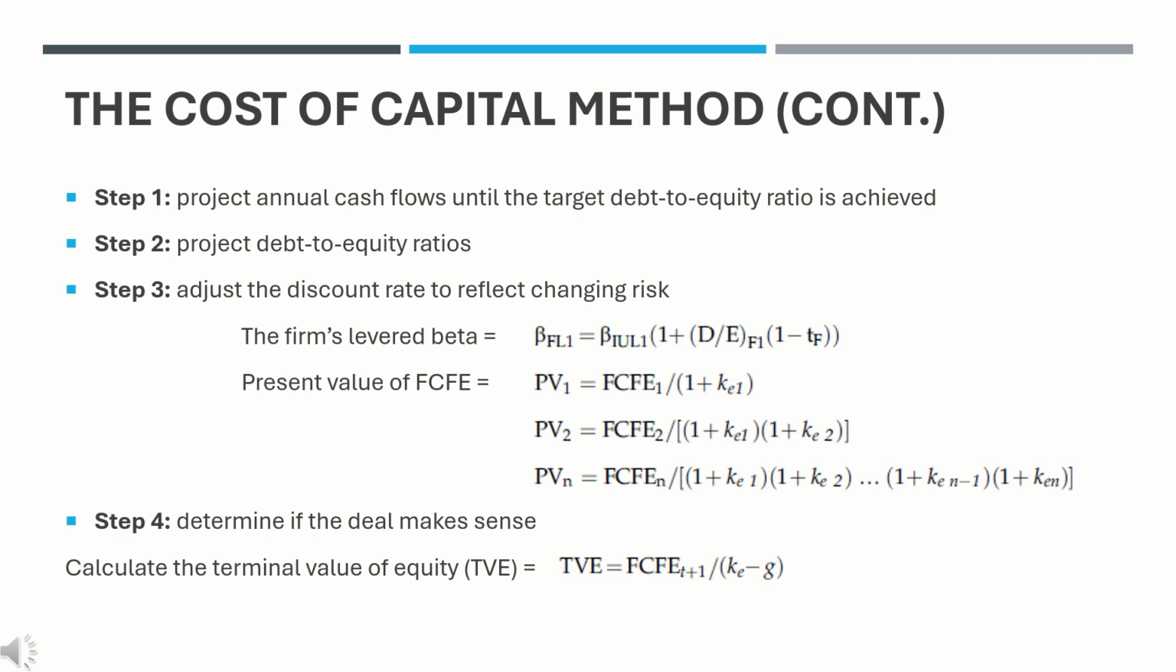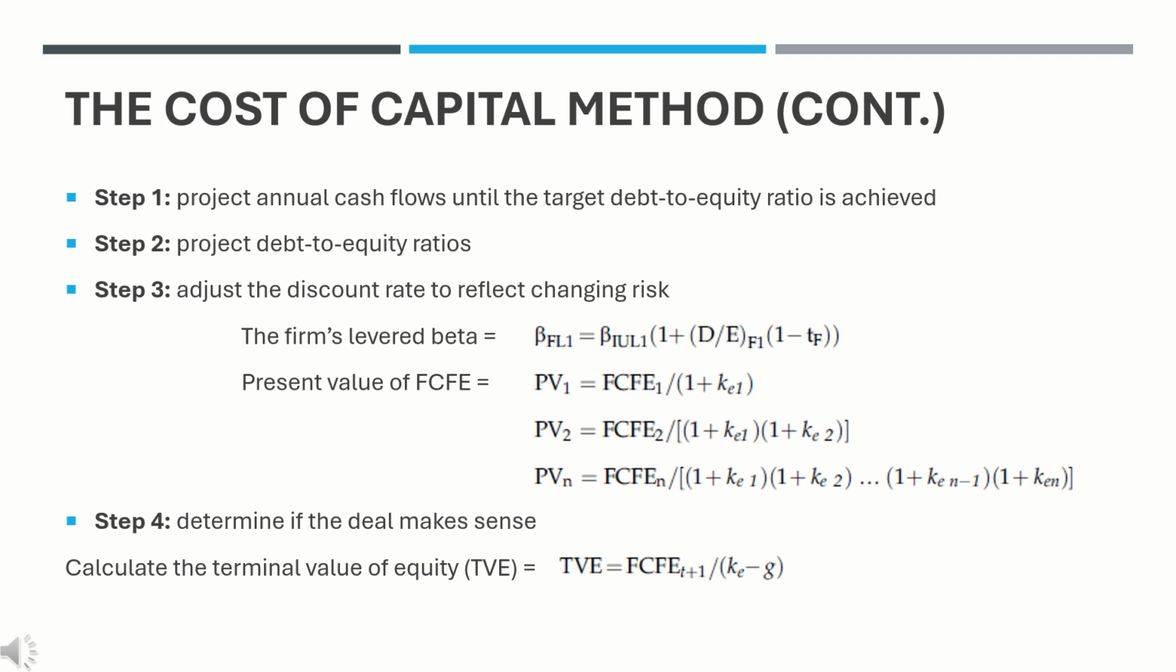Step 2. Project debt-to-equity ratios. The decline in DE ratios depends on known debt repayment schedules and the projected growth in the market value of shareholders' equity. The latter can be assumed to grow in line with the anticipated growth in net income.